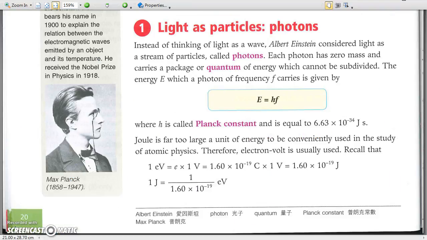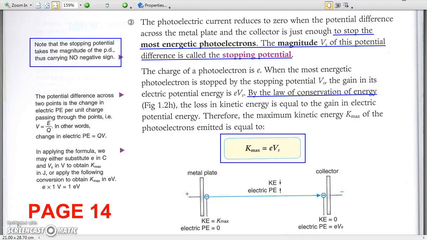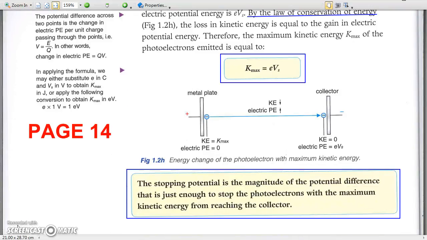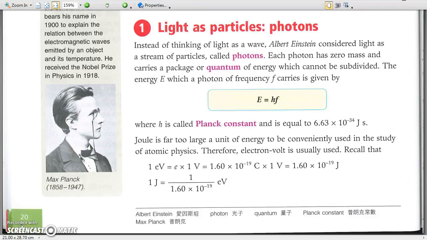1. Light as particles. Photons. In the photoelectric effect, the stopping potential for the given metal surface only depends on the frequency of incident light, which means the kinetic energy of a photoelectron depends on the frequency of the incident light only. To explain that, Albert Einstein considered light as packets of energy called photons. So light is also quantized.